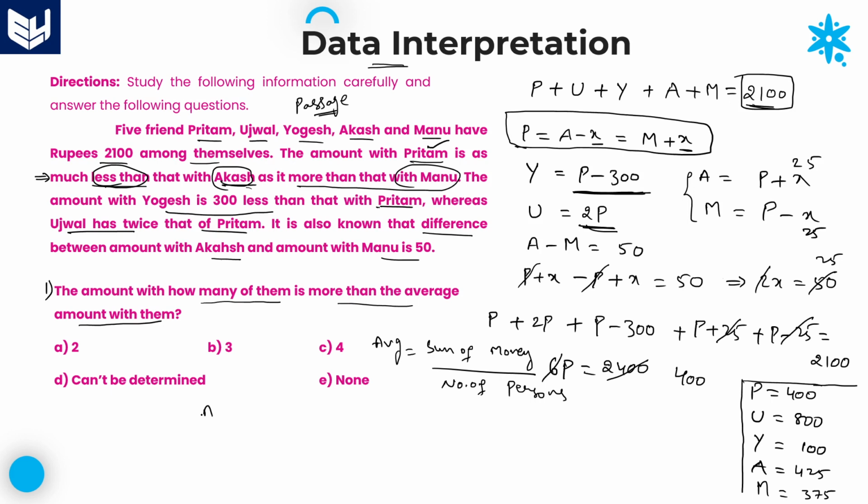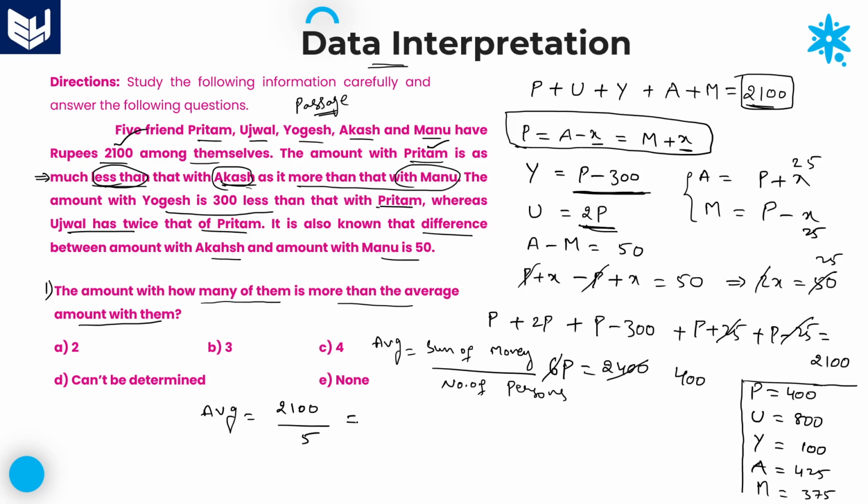So first calculate the average. What is the total amount that they are sharing altogether? 2100, that is the total amount, divided by the number of persons. Total 5 persons are there, so the denominator value is 5.